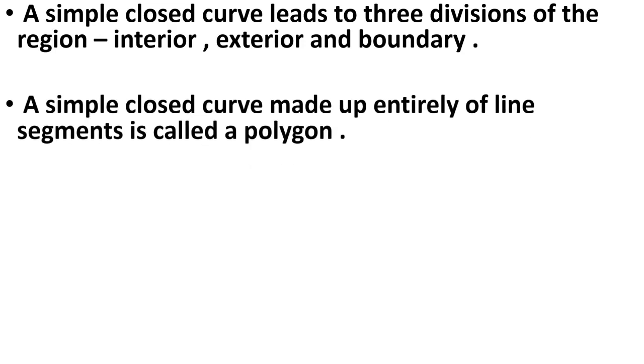Next point is, a simple closed curve made up entirely of line segments is called a polygon. What I have told you, in this you have to keep in mind 3 conditions. First, it must be a simple curve. Simple means which does not cross itself. Then closed also, meaning starting and end points are the same, and made up entirely of line segments. This is the third condition. So a simple closed curve made up entirely of line segments is called a polygon.